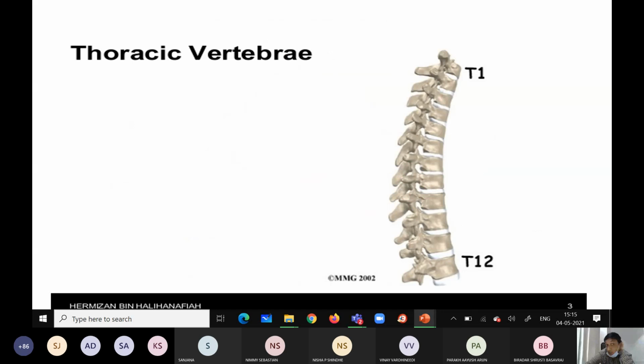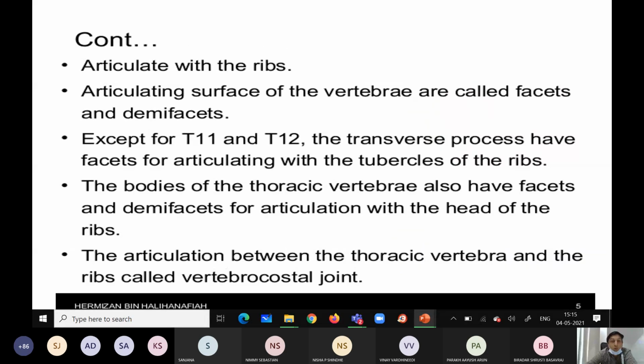Now, you already know the thoracic vertebrae are T1 to T12. I told you the points about the thoracic vertebra, and I will read them once again. It articulates with the ribs, because of that a costal facet will be there, except in the lower vertebrae, T11 and T12.